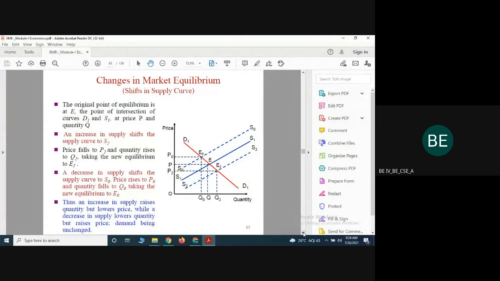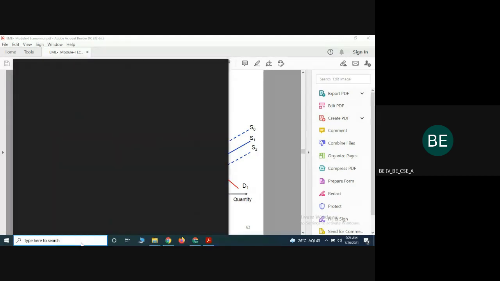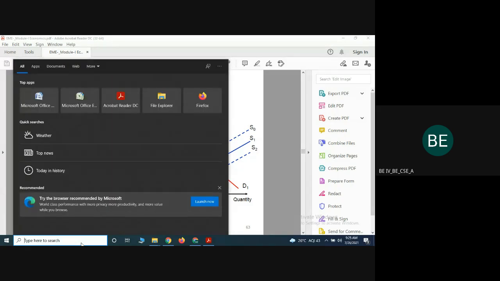Next I'm going to define what excess supply and excess demand are. Suppose excess supply is there in the market, what happens? Suppose excess demand is there in the market, what happens? Let's see.